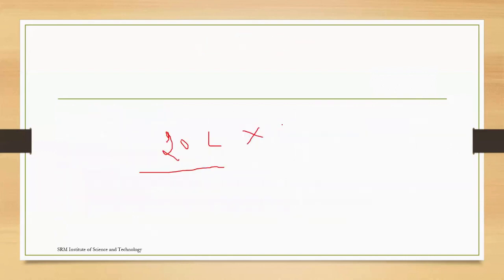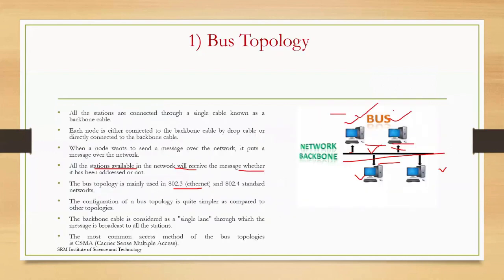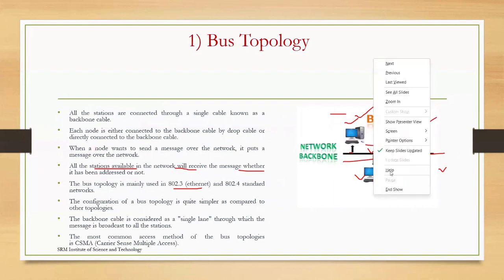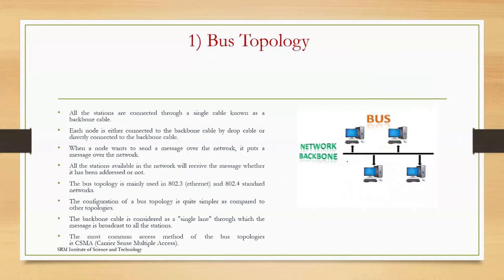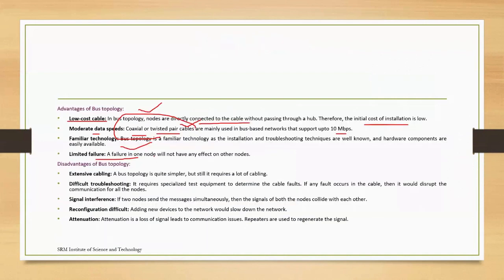If you want to connect over a short distance, then it is easy. But if you want to connect devices which are far apart, then we need a very long LAN cable. That is what they are telling here: extensive cable and difficulty in troubleshooting.